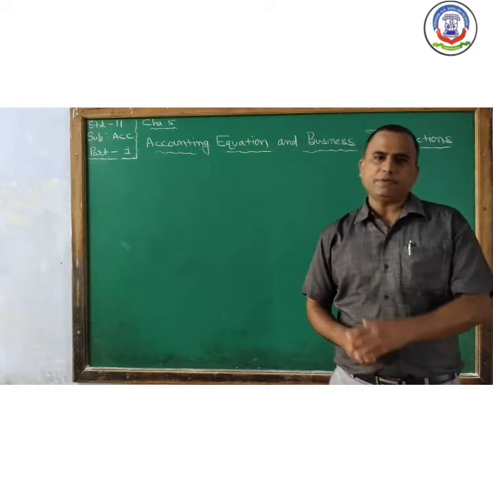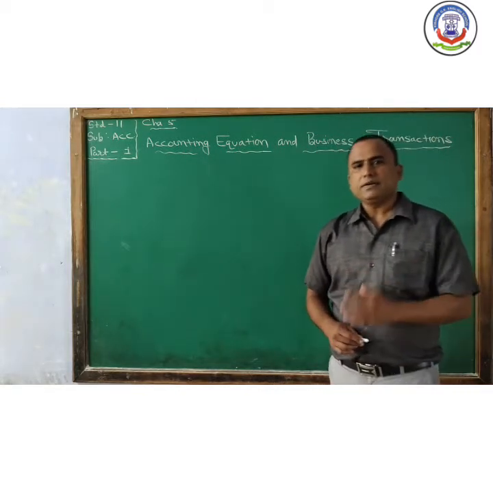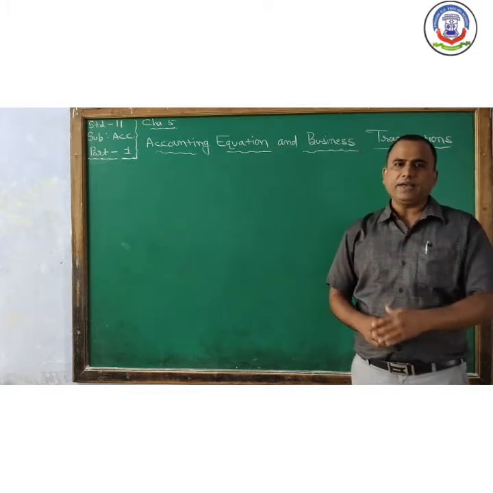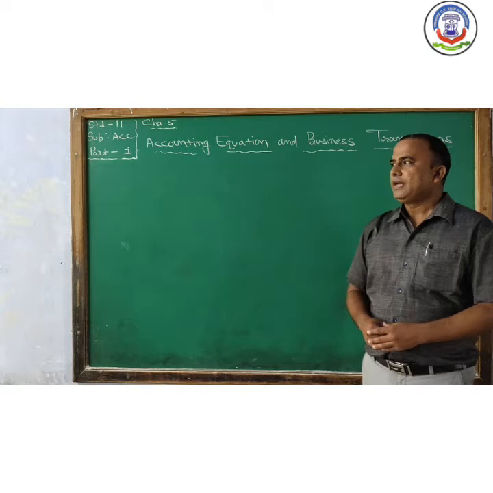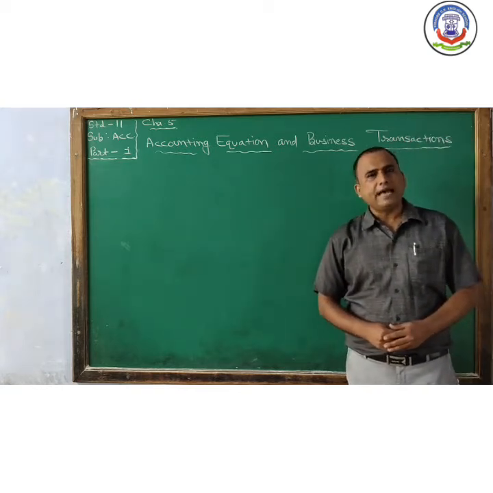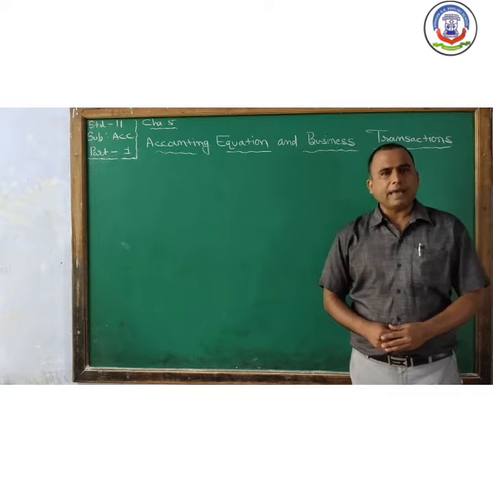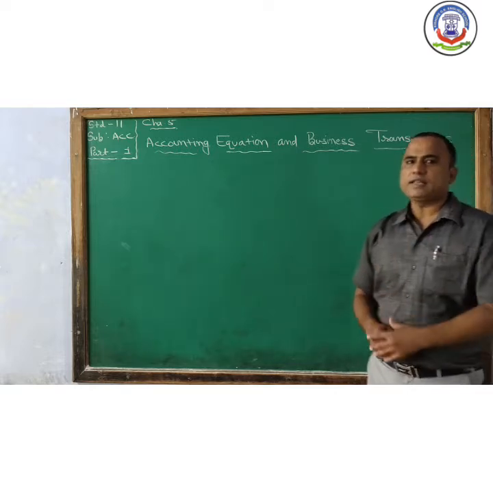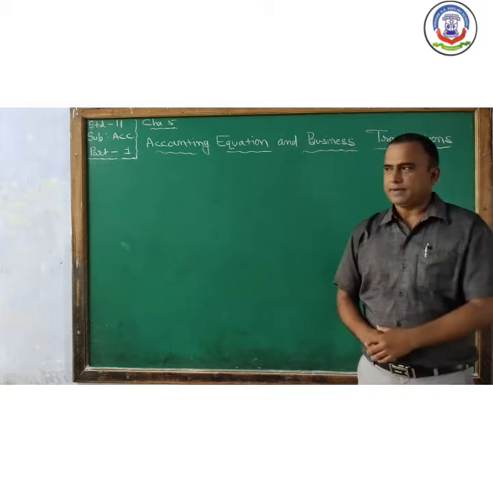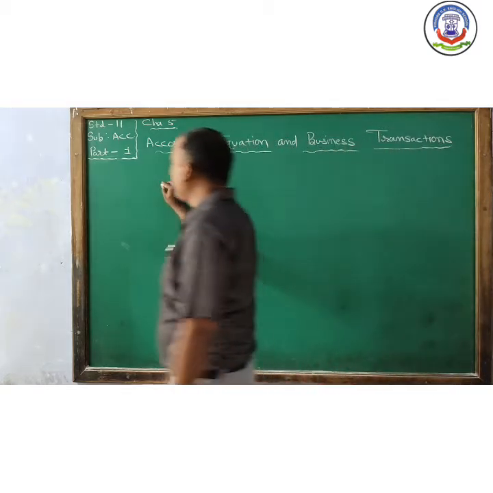But as per this chapter, we can say that business transactions are classified into three categories: assets, liability and capital. So assets, we all know that.